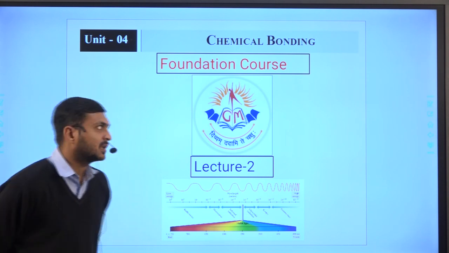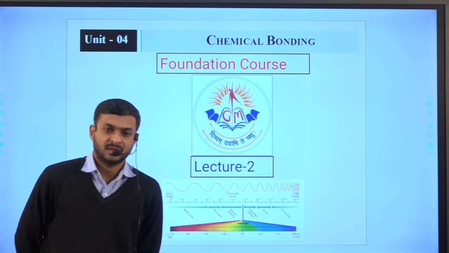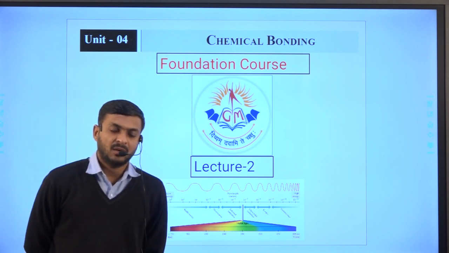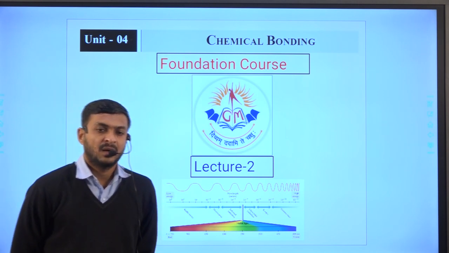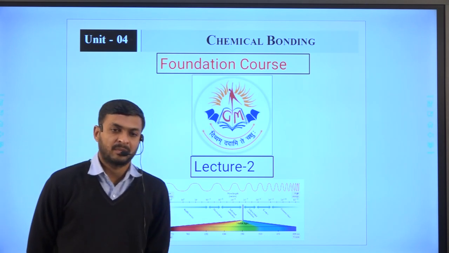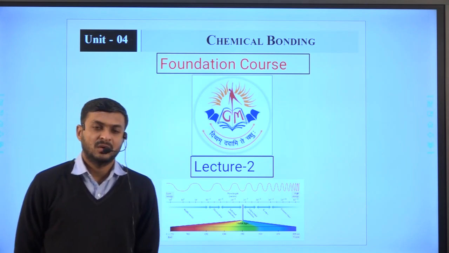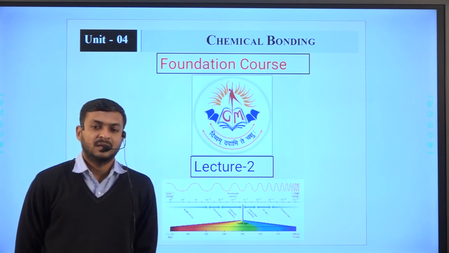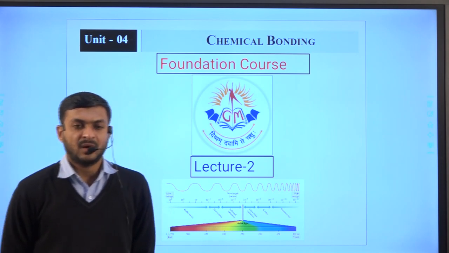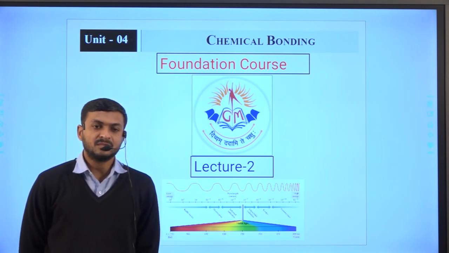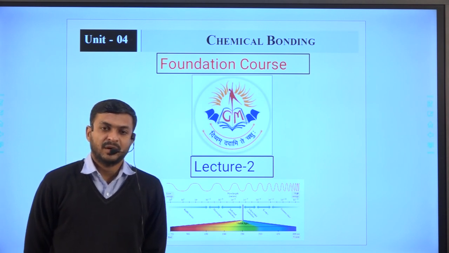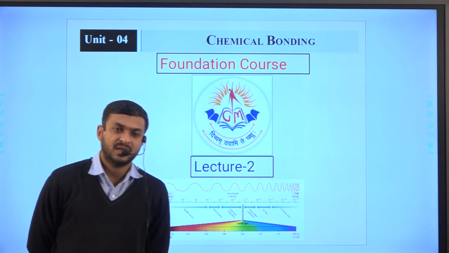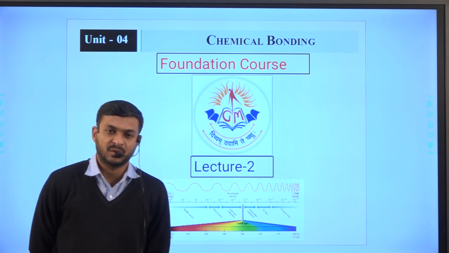We are studying about chemical bonding. In our previous class, we learnt why a chemical bond is formed, and we also discussed what a chemical bond is. And with these topics, we also discussed why a chemical bond is formed, and specifically during the chemical bond, what is the criteria we should know.